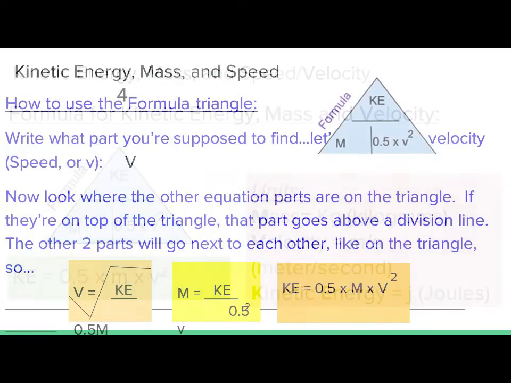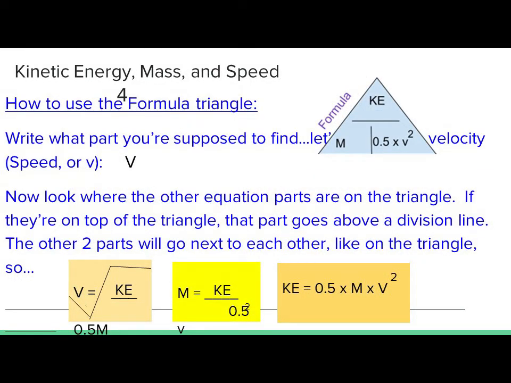Remember diamonds. Well, how do we use the formula triangle? Well, we write what part you're looking for. Which one are you supposed to find? If you're looking for m, for example, you would put the KE on the top, as you see in the triangle, and you would put the velocity on the bottom. Conversely, if you're looking for velocity, then you will put the KE on the top, and you'll put the m on the bottom, and just plug your values in.